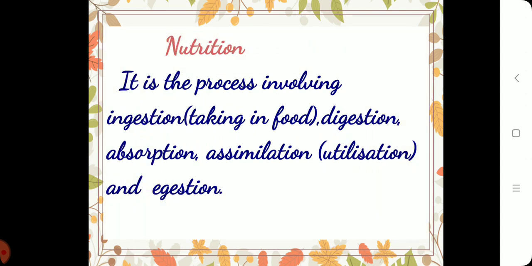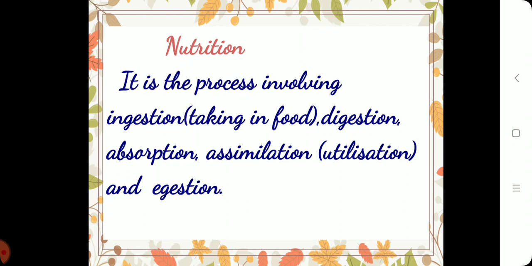We are going to study about nutrition in detail, children. Nutrition is the process involving ingestion, taking in the food, digestion, absorption, assimilation, utilization, and egestion. What is ingestion? Ingestion is nothing but taking in the food. What is digestion, children? Digestion is breaking up of larger food molecules into smaller food molecules. Those smaller food molecules which are formed are absorbed by our cells. That is absorption. Assimilation is nothing but utilizing the digested food which enters our cells. And egestion is removal of the undigested matter from the digestive system.